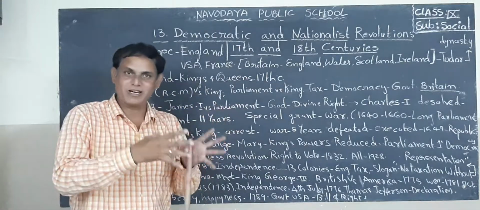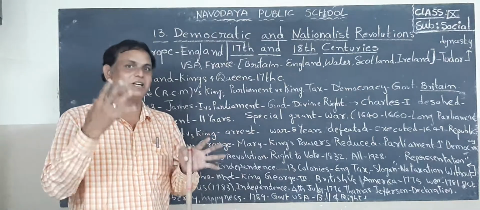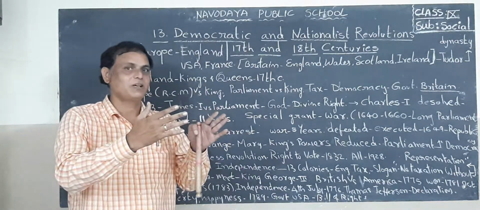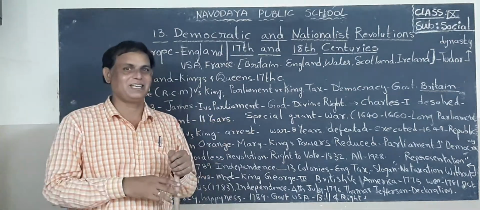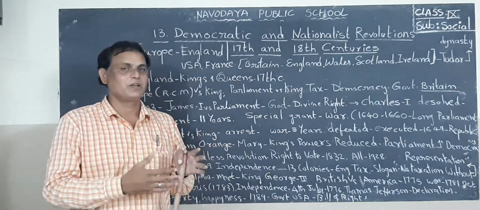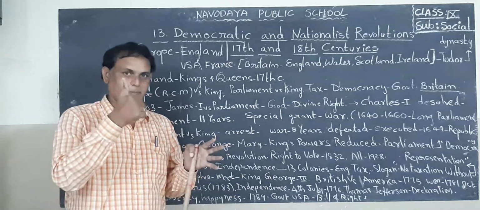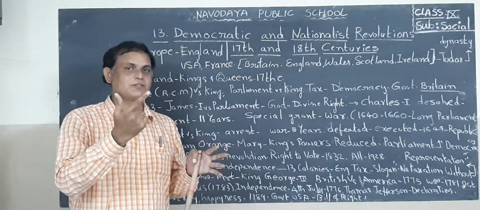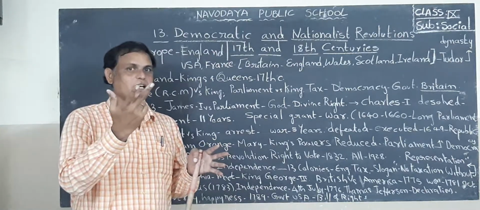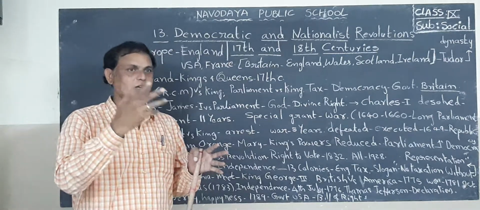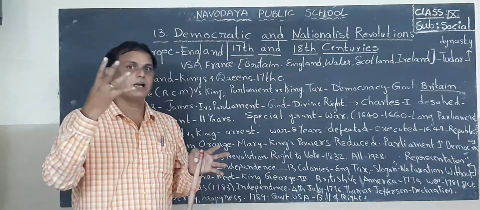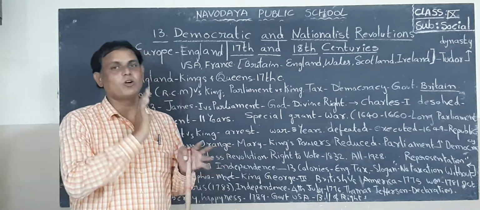For example, our country was also ruled by the Britishers. British means a European country. England, Britain, France, Portuguese, that means Portugal. These countries belong to Europe.